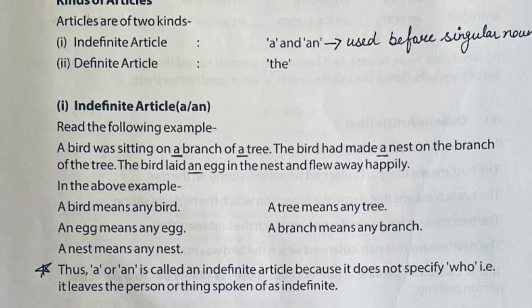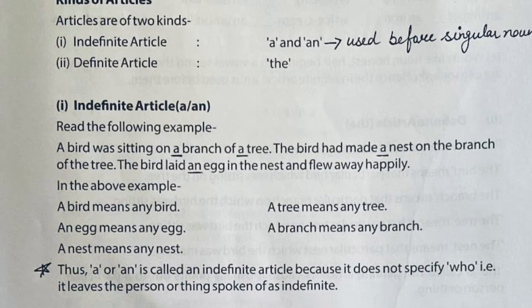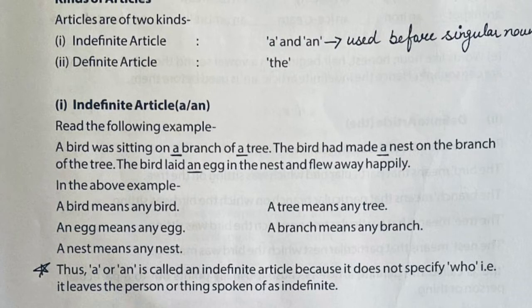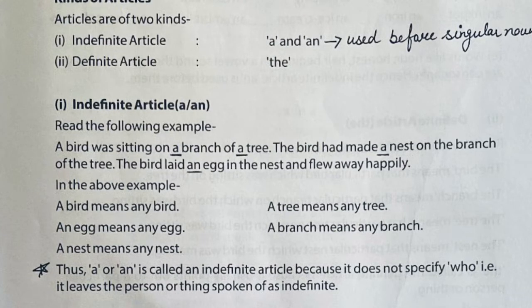In the above example, a bird means any bird. We are not sure which particular bird they are talking about. An egg means any egg. A nest means any nest. A tree means any tree. A branch means any branch. So please keep this in mind: whenever we are talking about a subject for the very first time, at that time mostly a or an are used before them.